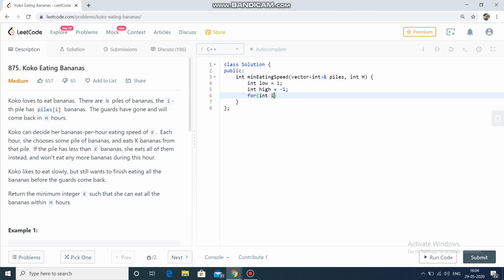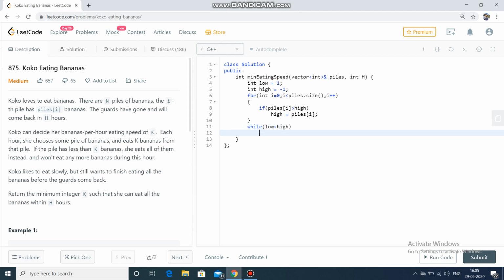Straightforward algorithm, a for loop. So for i equals 0, now if piles of i is greater than high, then high equals piles of i. So we have found the range of values of k. Now I will be applying binary search on this. I will write straight away while low less than high. This is the normal binary search algorithm which I am applying on the value of k.